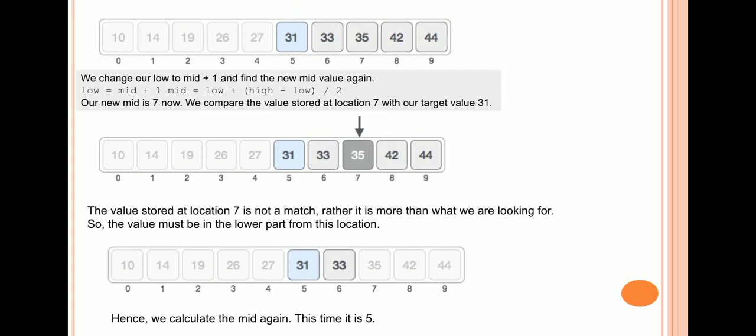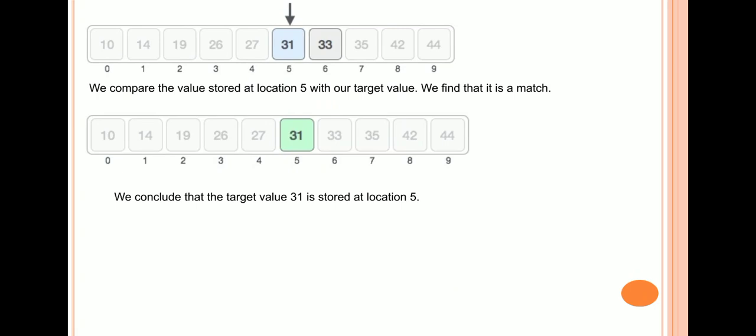Here again the mid returns 7. Again 31 is less than 35, so we go for the lower portion of the array. Now low is at the 5th position and high is at the 6th position. So it checks the mid value, which is 5, and it returns the index, or the location, of the key element as 5.